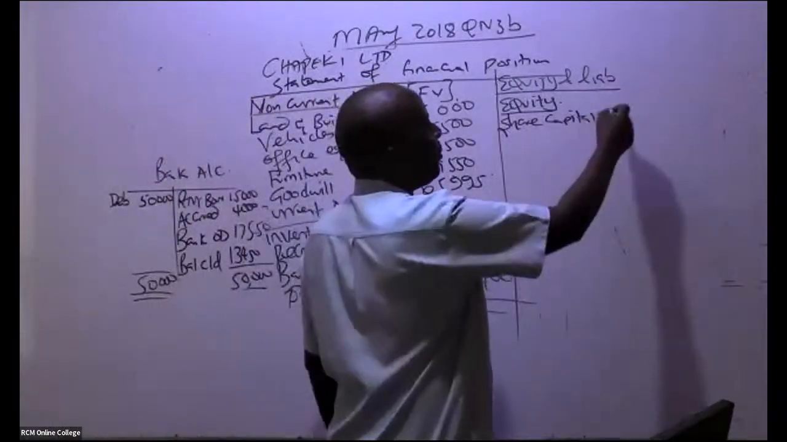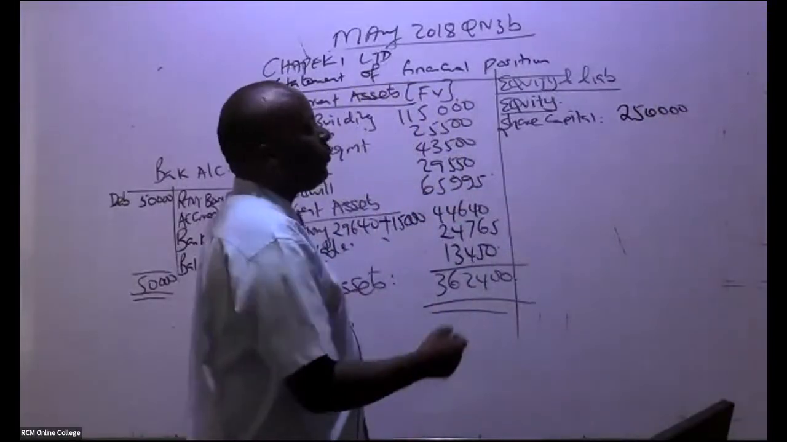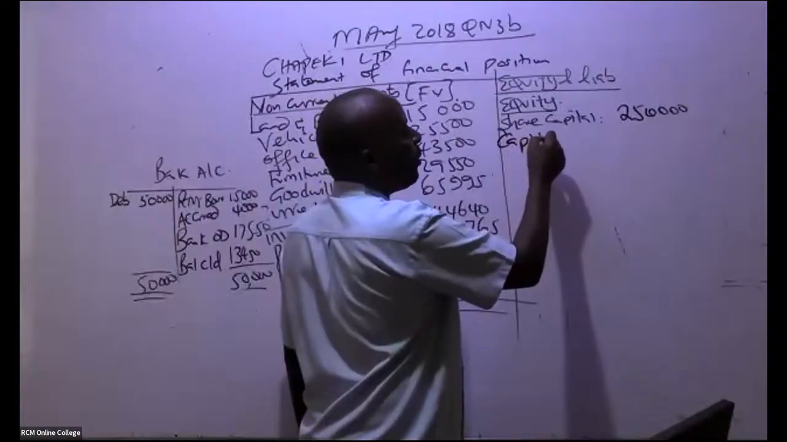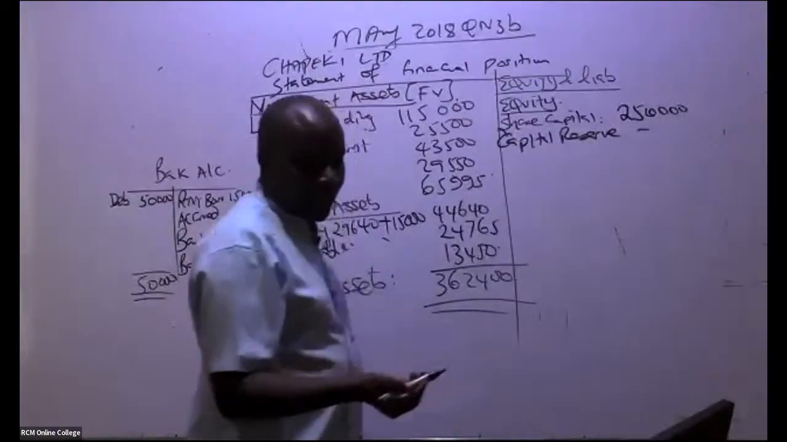So it means that the share capital, if you remember, the purchase consideration was 250,000. If we had that capital reserve, it would have come here. The capital reserve would have come there. Yeah, it's not there. All right.